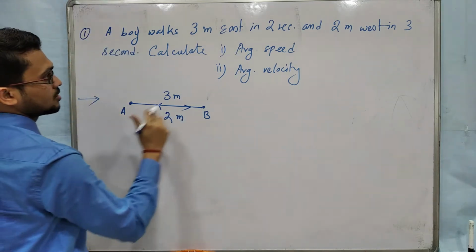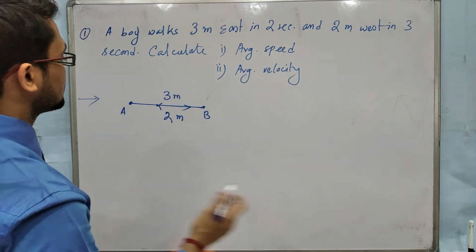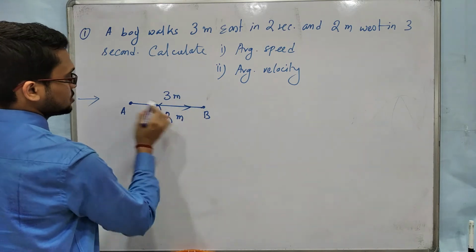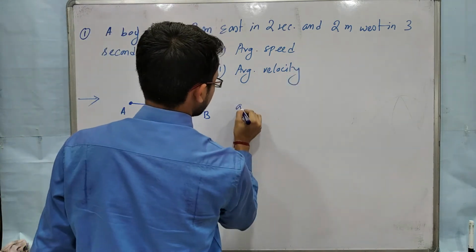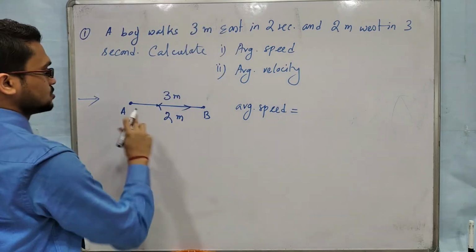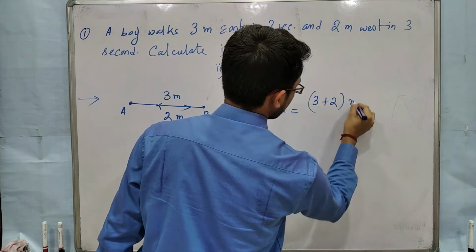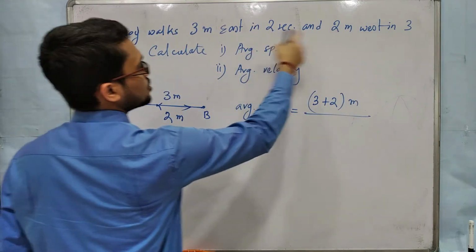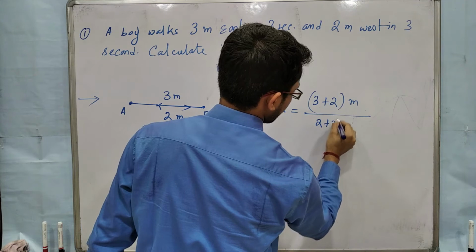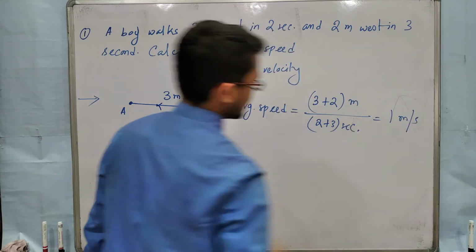Now what will be the average speed? Average speed means total distance by total time. What will be the total distance? 3 meters plus 2 meters, and total time is 2 plus 3 seconds, so it will be 1 meter per second.